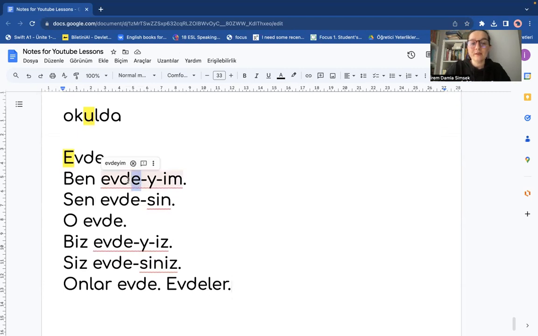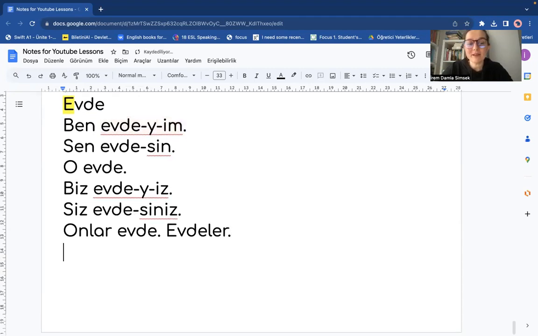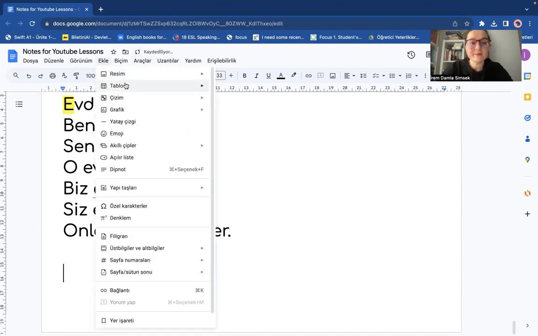What do you see here? All of these are actually nominal sentences. Maybe you remember it from previous lessons, like I am, you are, we are sentences. So you can use them with de, da, the locative case. Let me write the formula for it.